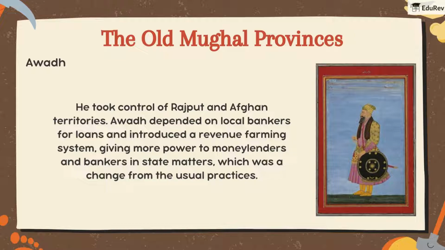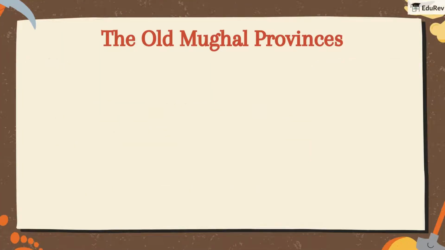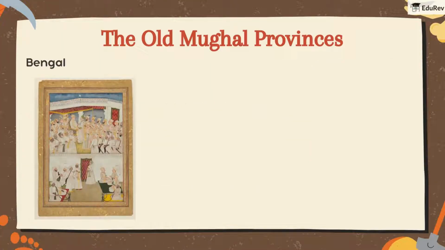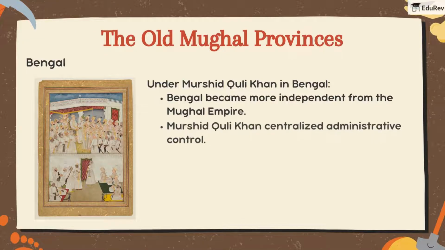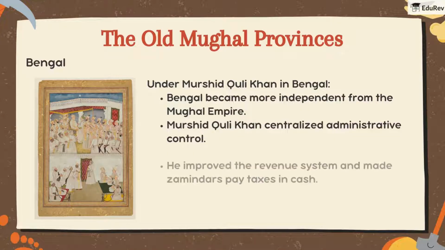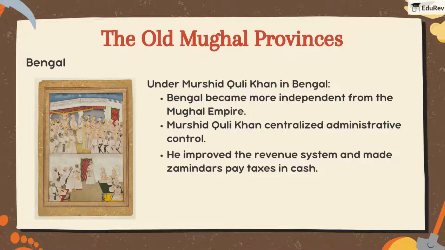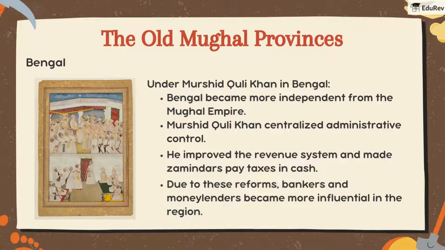Next, let's head over to Bengal, where another leader was making moves to make sure his region could stand strong on its own. Under Murshid Quli Khan in Bengal, Bengal became more independent from the Mughal Empire. Murshid Quli Khan centralized administrative control. He improved the revenue system and made zamindars pay taxes in cash. Due to these reforms, bankers and moneylenders became more influential in the region.